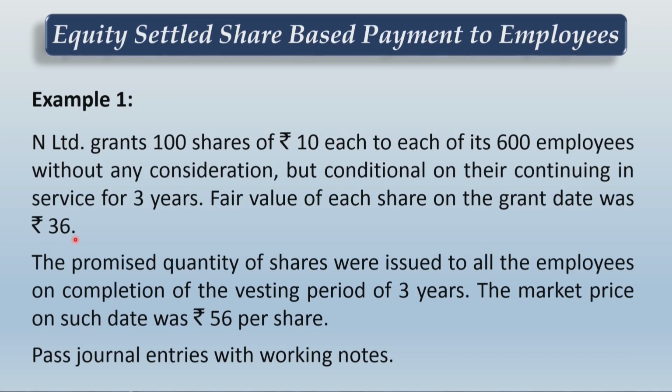Each year 1/3 of this amount will be transferred to share based payment reserve against recognition of employee benefit expense. And when the settlement takes place, the market price of the share is rupees 56 per share. You are just not going to touch this value. You have nothing to do with this, because the benefit you offered at the grant date was worth rupees 36 per share multiplied by 60,000 shares. So friends, let us look into how to present this answer, but I am giving you a couple of minutes to note down this example first.